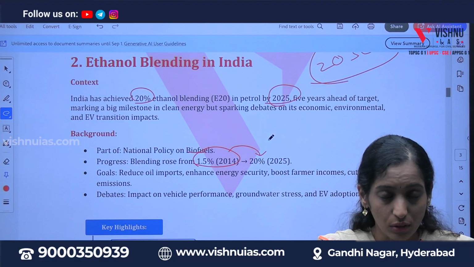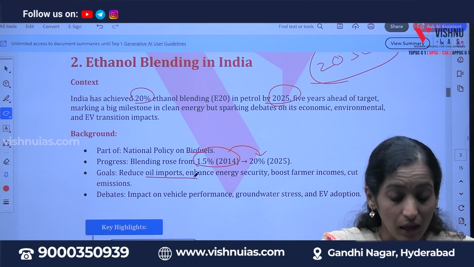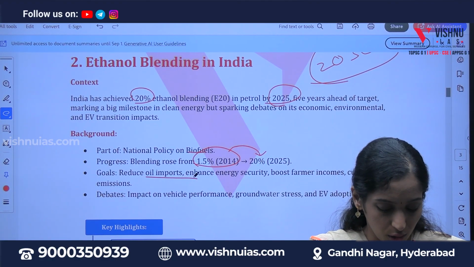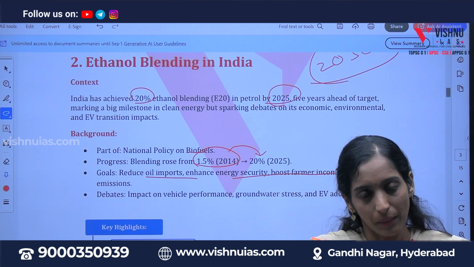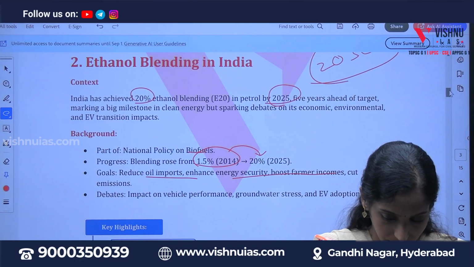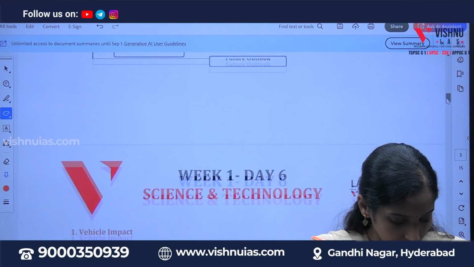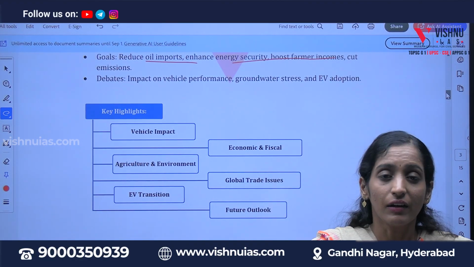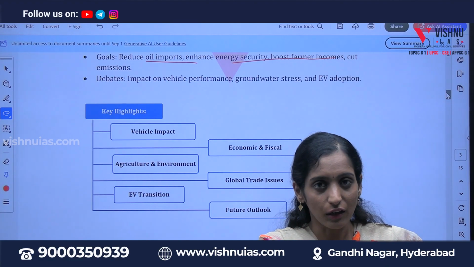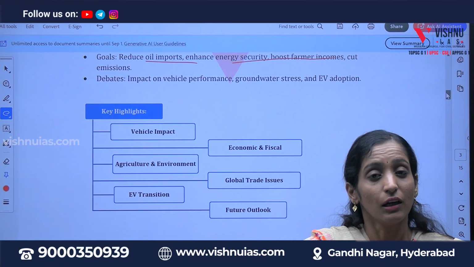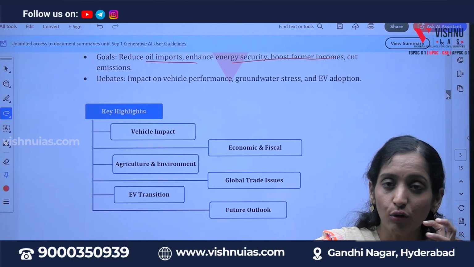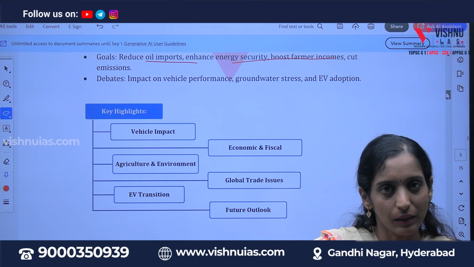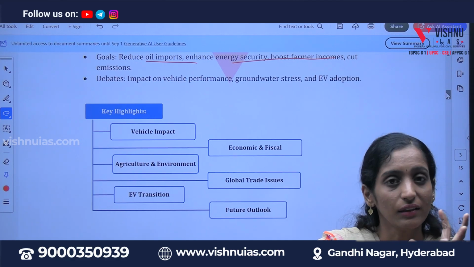And what are the other goals? To reduce oil imports and enhance energy security, and in the same way to increase farmer income. Those are the basic aims. And if you observe the key highlights, whenever we are doing something, it should always be sustainable. It should not do any harm to the people around us. So if we are blending 20% ethanol way ahead of schedule, what are the impacts?